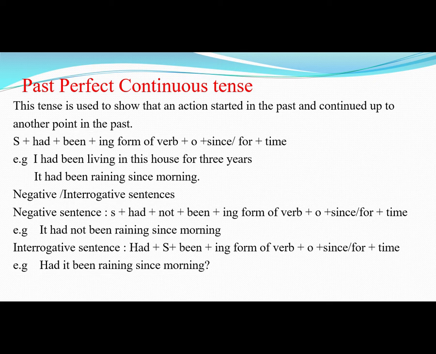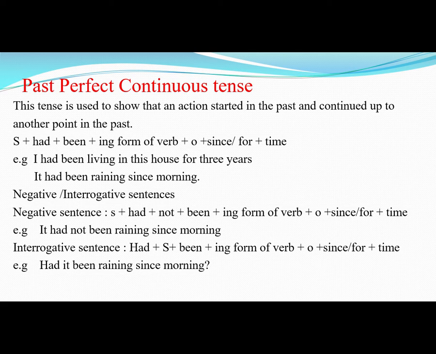Past perfect continuous is used to show that an action started in the past and continued up to another point in the past. Okay, and the structure of this tense is subject plus had plus been plus ing form of verb and then object. After that we'll put since or for and then time. Okay, for example, she had been watching movie for 2 hours. I had been running this business since 2010.